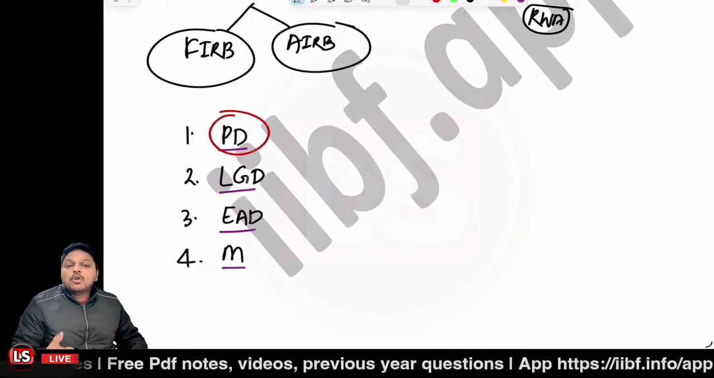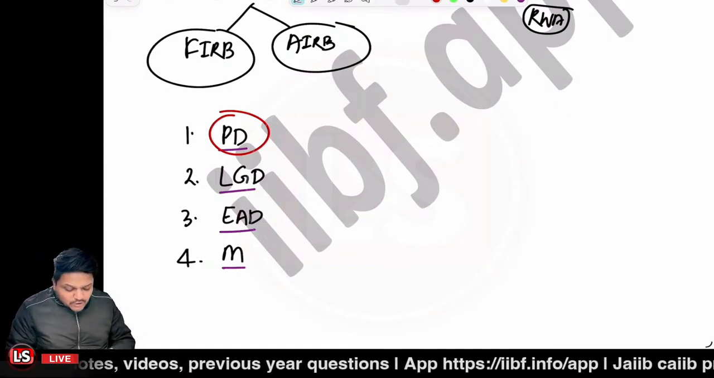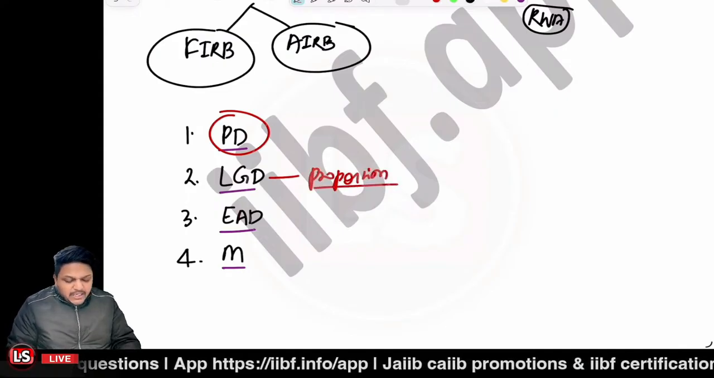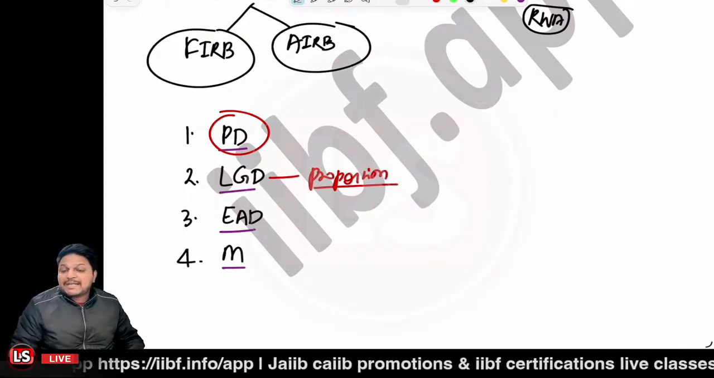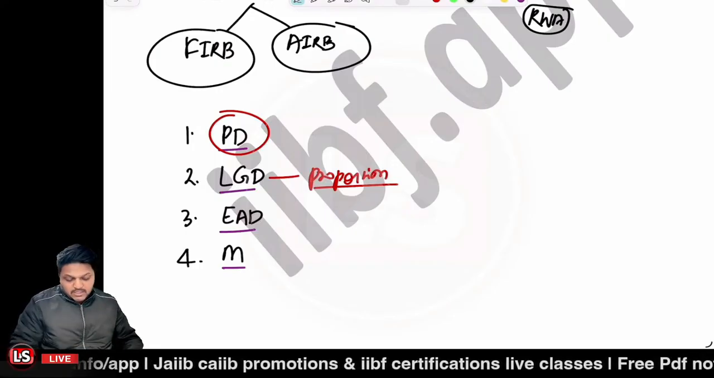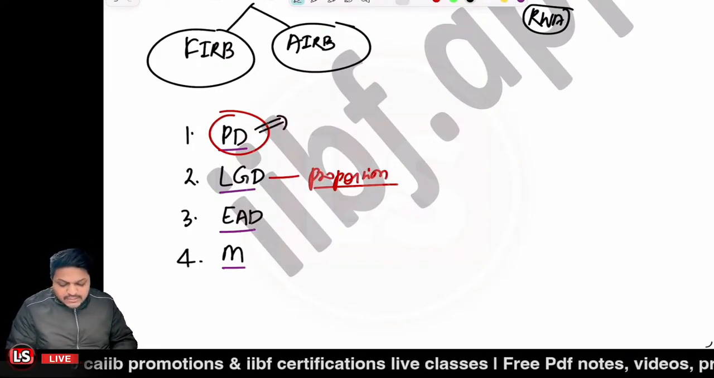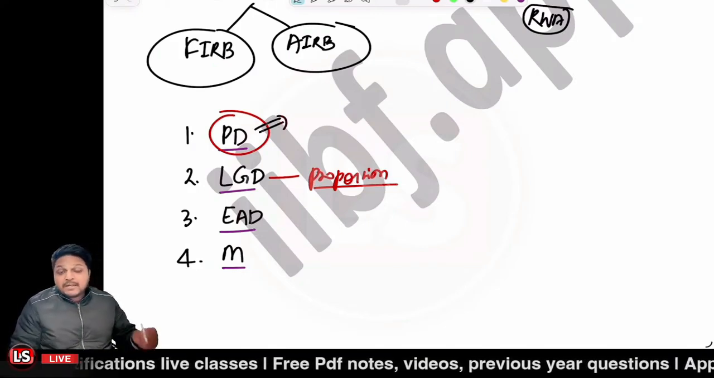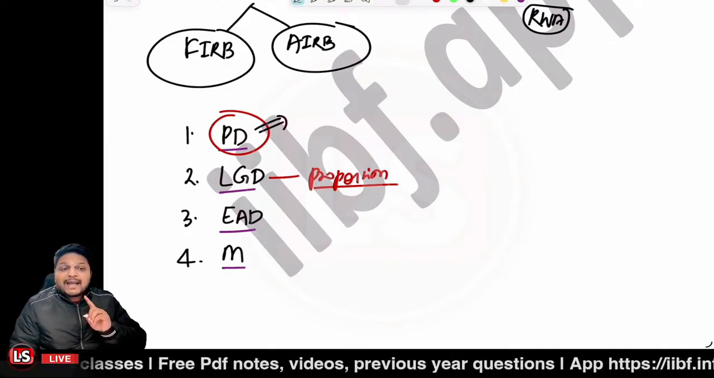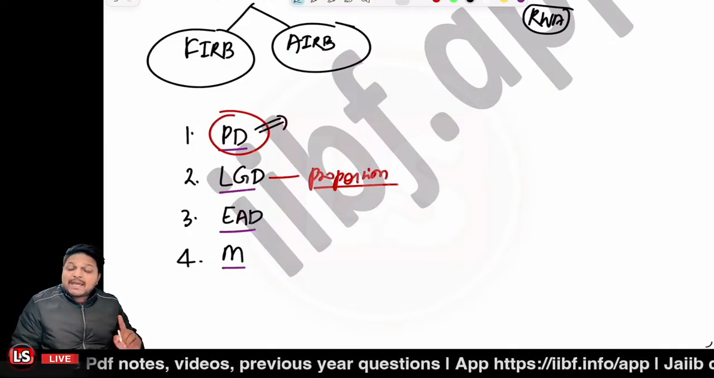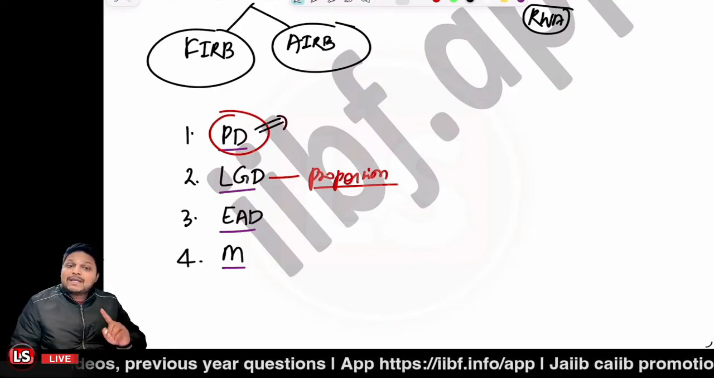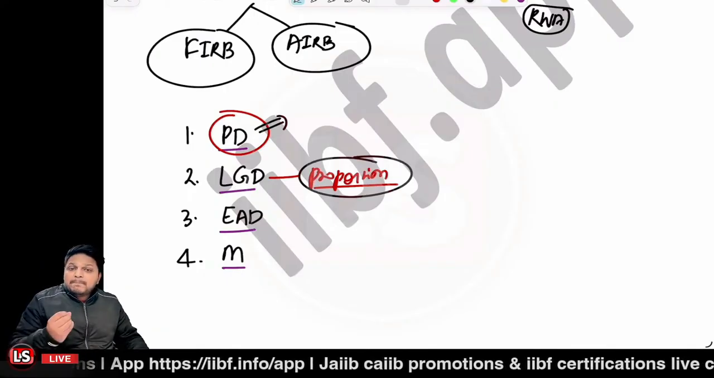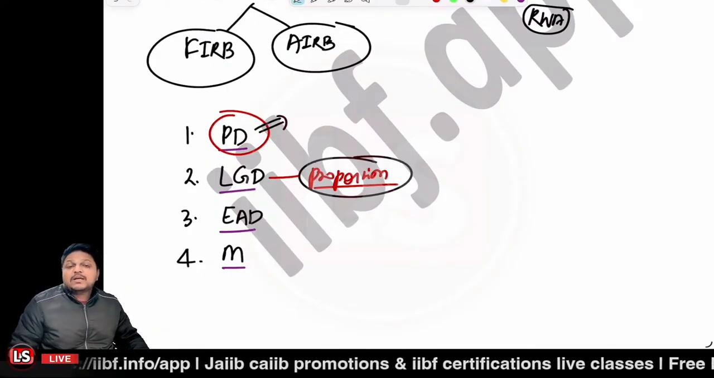The second one is loss given default. Now what is it going to measure? It is going to measure the proportion. In case of the LGD, it is going to measure the proportion of the exposure that will be lost if the default occurs. The first one was related to the probability that a borrower may default over a given time horizon. But in case of loss given default, we are looking at what proportion of the exposure may be lost if the default happens, right?